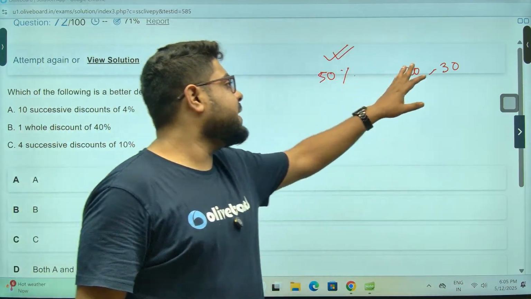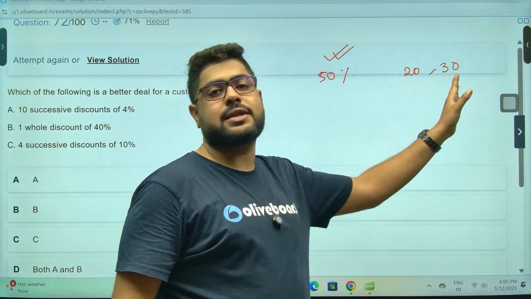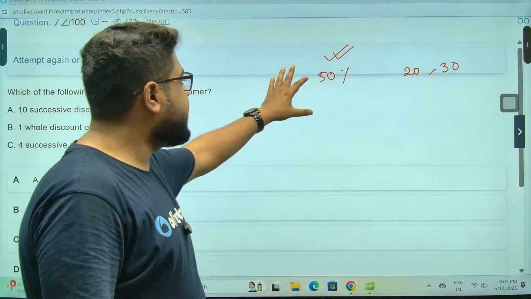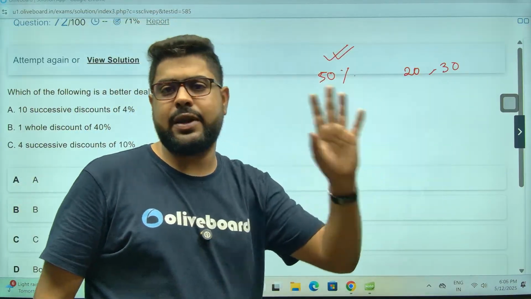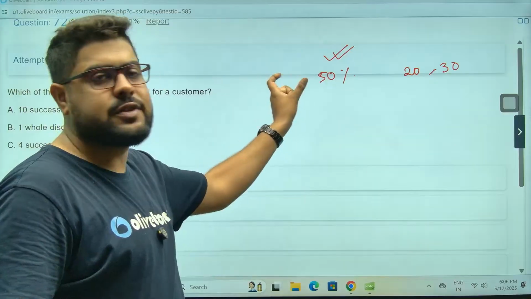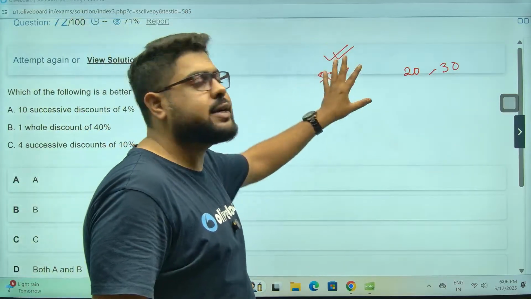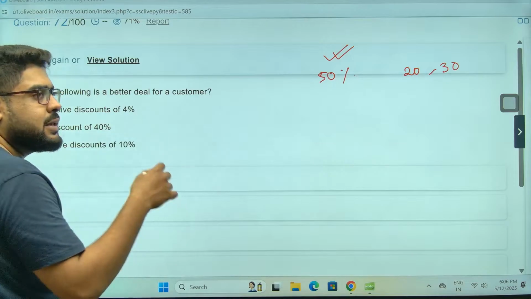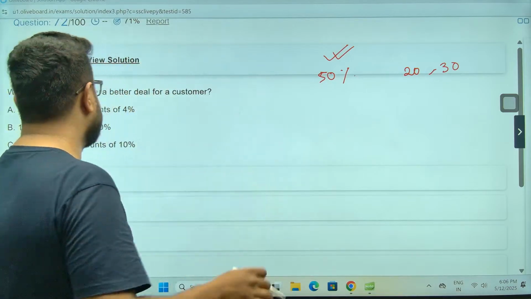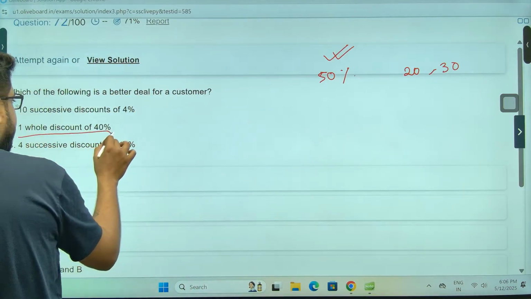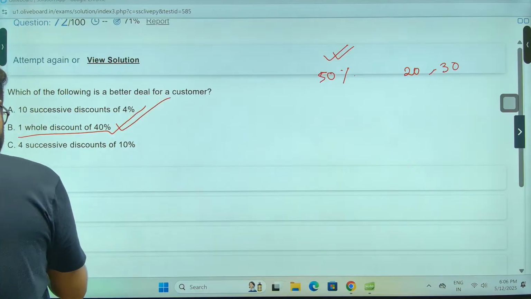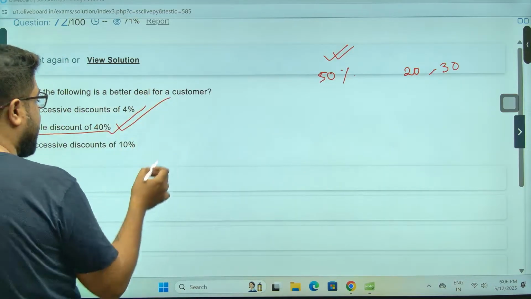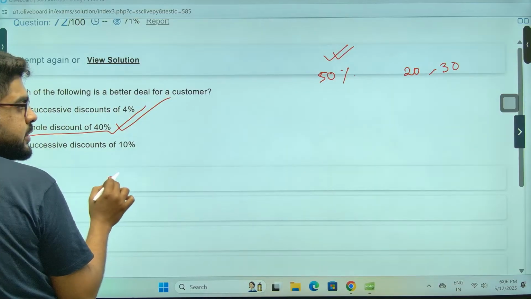Because once 20% is happening, the 30% discount is working on a lower value, whereas in this case the whole 50% discount is happening on the bigger, first value itself. So this is a much better deal. The more the number of discounts, the less beneficial. Sir, one whole discount of 40, this is the best option, sir. Option B.